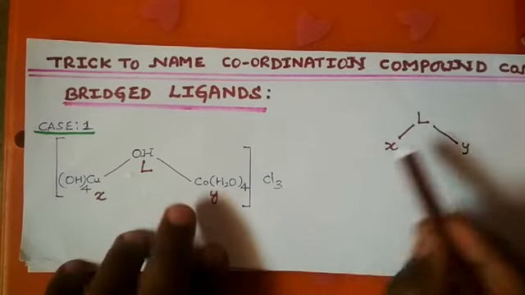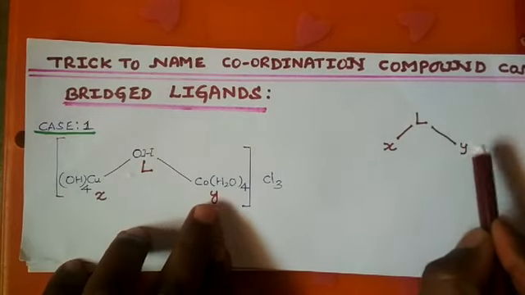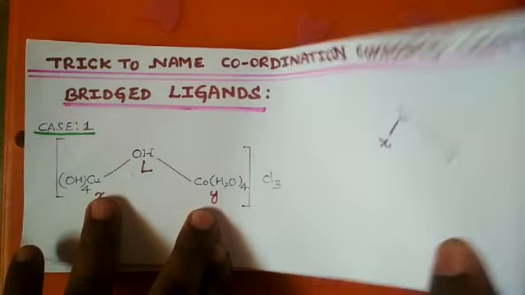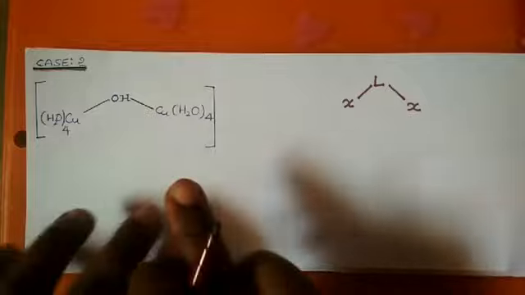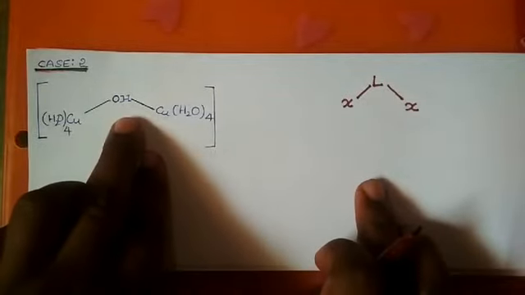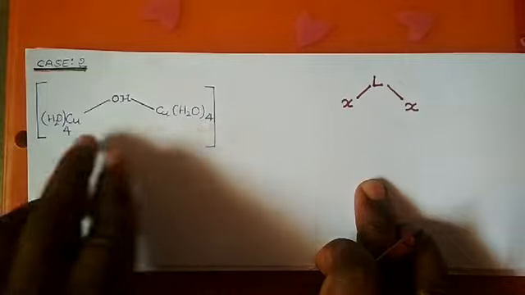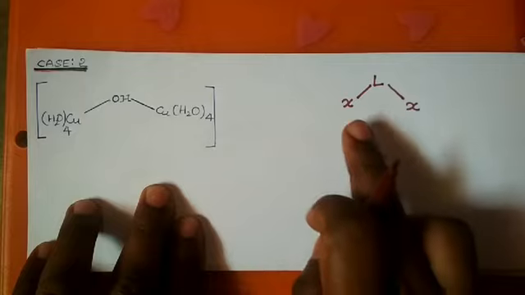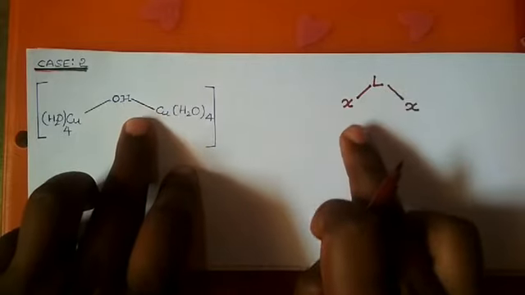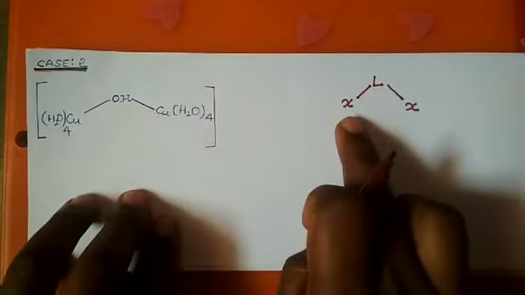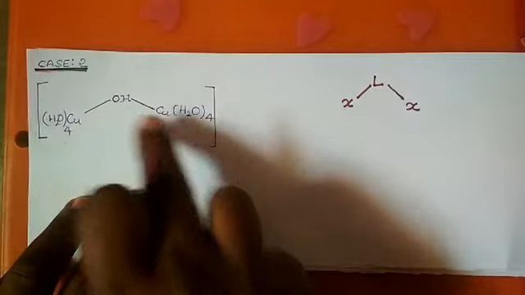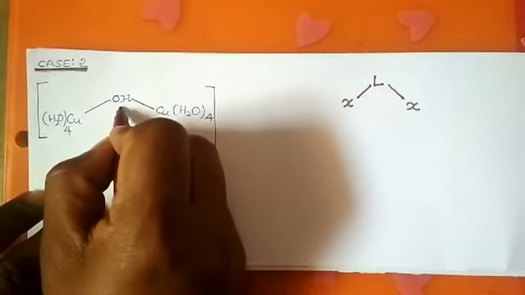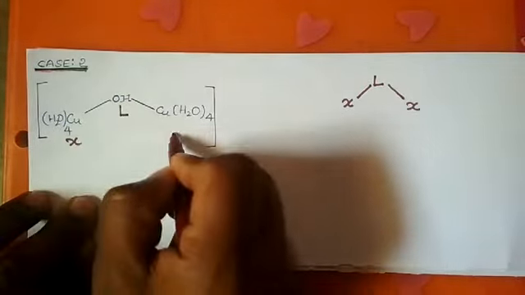This can be written as the ligand in the middle, group Y on the right side and group X on the left side. When you go to the second case, the ligand is at the center and both similar groups are attached on either side. This group is the same and this group is also the same. Hence, I will take the ligand at the center and X and X. Why? Because both the groups which are bridged to the ligand are the same. Say ligand L, X, X.